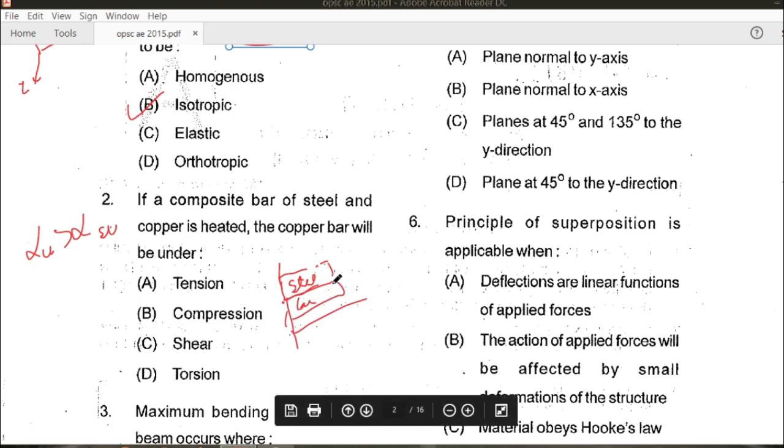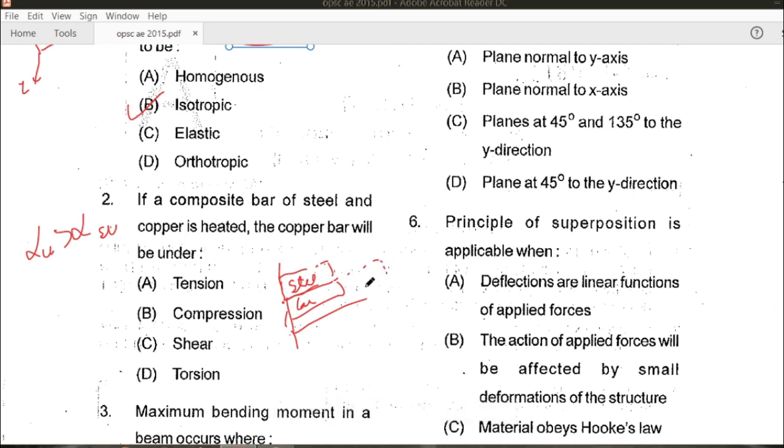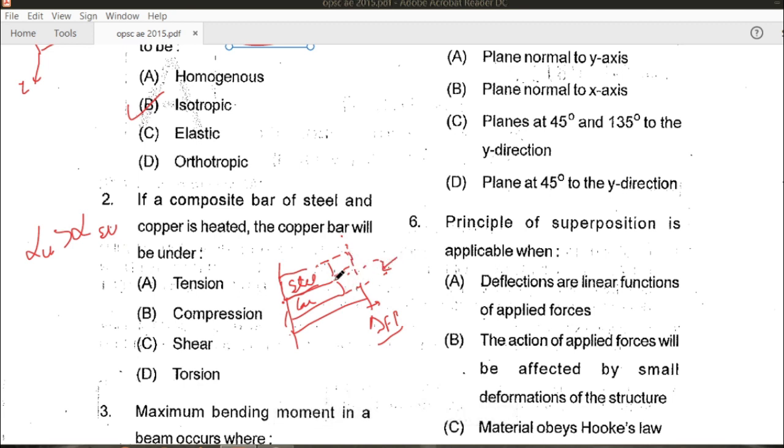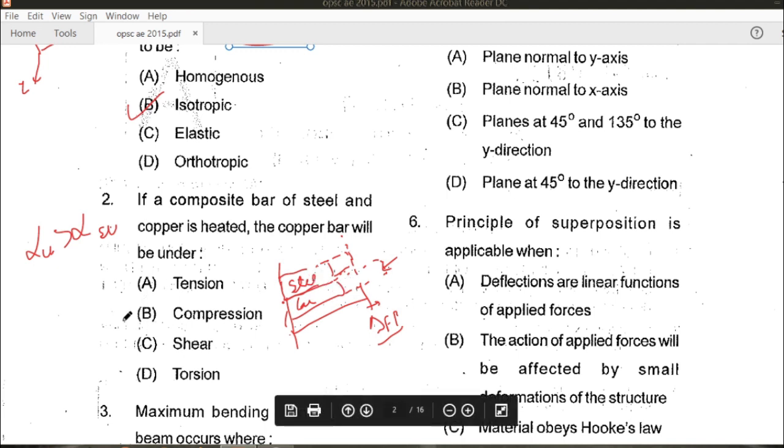If we heat it, the copper will expand more, and steel will expand less. To reach the final position, we need to compress this copper bar. Hence the copper bar will be under compression, and B is the right answer for this question.